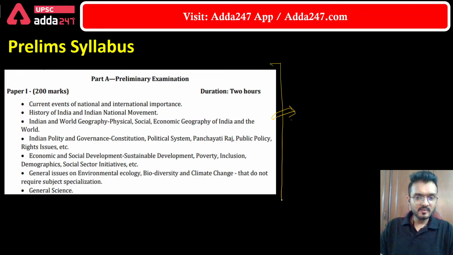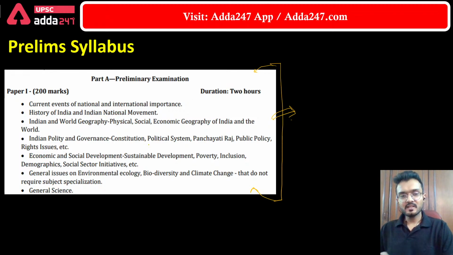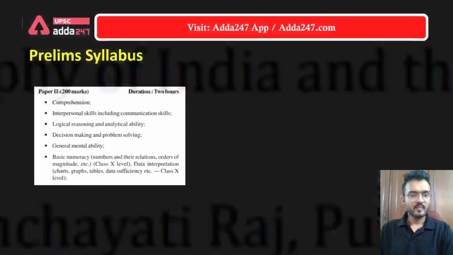So this is the syllabus of prelims, and due to the unclear guidance by the UPSC, it becomes very difficult to excel in the prelims and to decide what to read and what not. Under proper guidance, the student not only gets the study material, but all the concepts and what to study and what not to study are guided by the mentors.